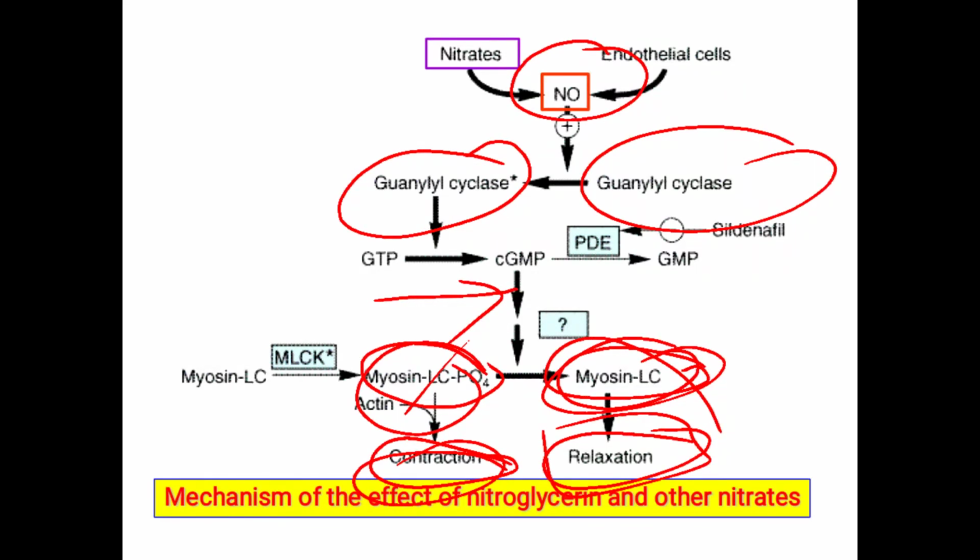So the blood vessels relax, and if blood vessels relax, their diameter increases. When the diameter increases, more amount of blood can flow through the vessels, and more amount of oxygen and blood can be supplied to the heart.